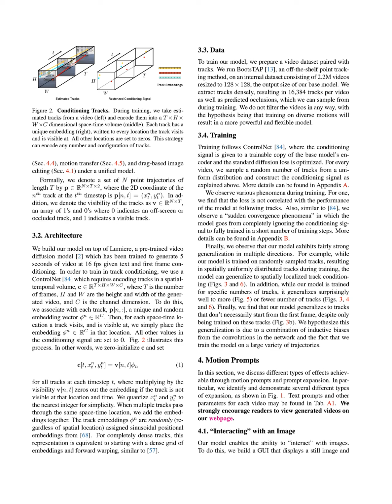During training, we construct a conditioning signal, C in R^(T×H×W×C), by associating each track with a unique embedding vector and placing these embeddings at the corresponding spatial-temporal locations, while ensuring visibility flags are applied to manage occlusions.